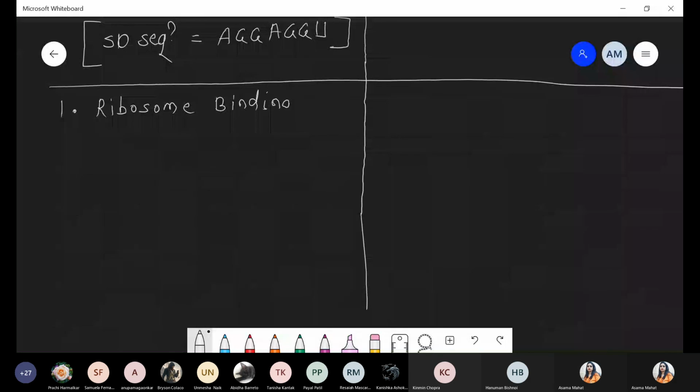Just as we discussed, the ribosome binds to the 5' end of messenger RNA. Here also the first step is the same, ribosome binding. The first step of translation is activation of amino acid. The first step of initiation is binding of ribosome. Now quickly we draw the structure.